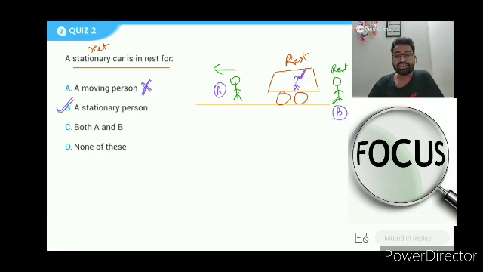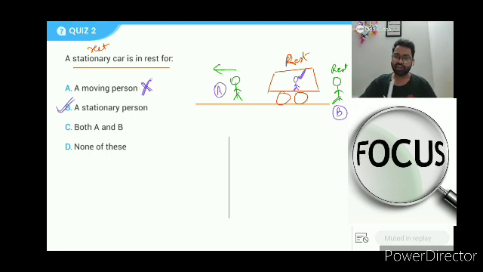A stationary car is at rest for a moving person? It cannot be at rest for a moving person. He will say, if suppose this was a car, just standing like this, a stationary car. If I am moving, I will feel the car is moving. With respect to me, I feel the car is going like this, right?